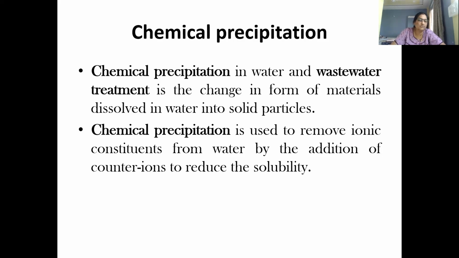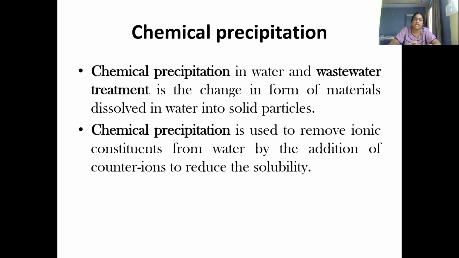Because of the application of such coagulants in water, the agglomeration process of particles starts because of the neutralization of charge on the particle. Okay. So chemical precipitation is used to remove the ionic constituents from water by the addition of counter ions to reduce the solubility. Okay, that is the main function of chemical precipitation.